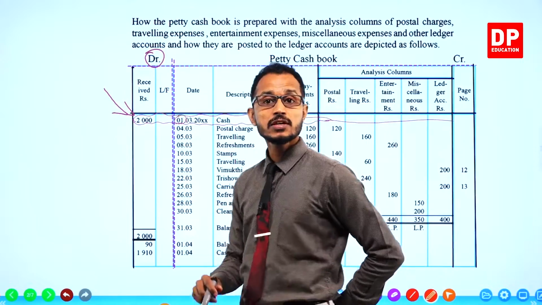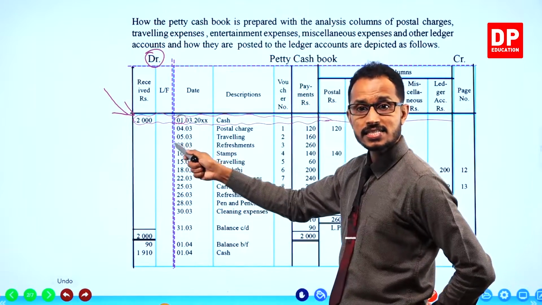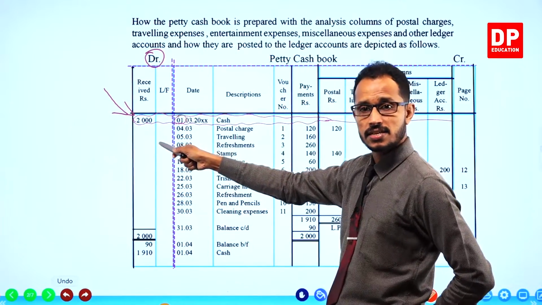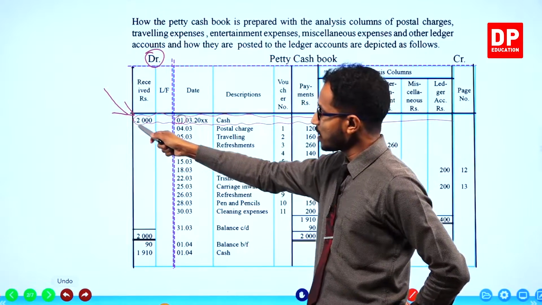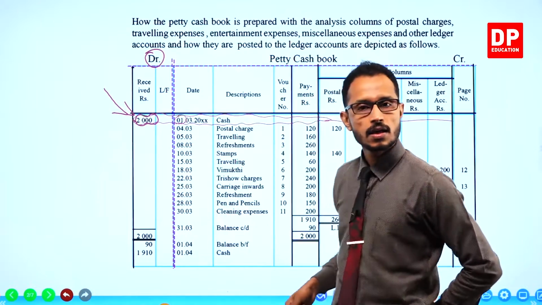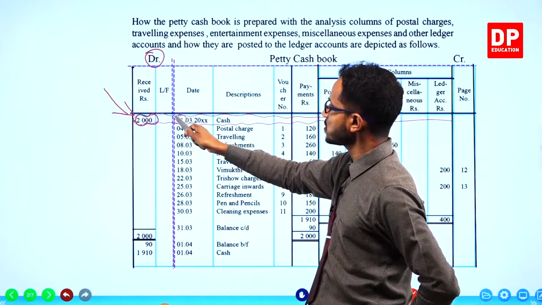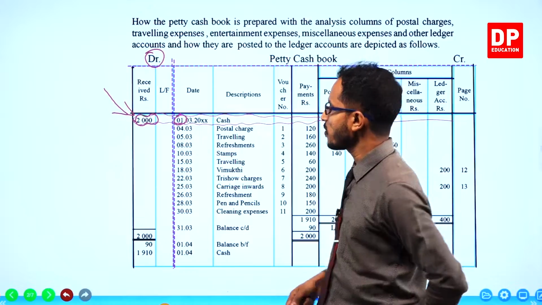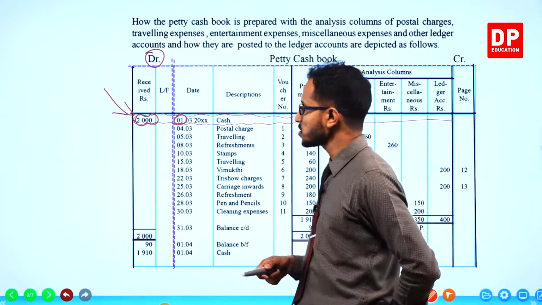In the received column. This is the petty cash imprest received from the main cashier. That is received on 1st of March.